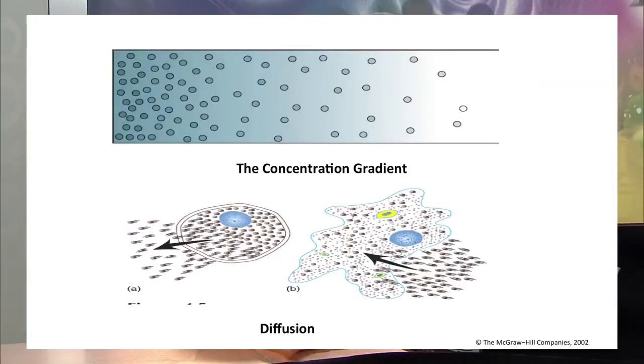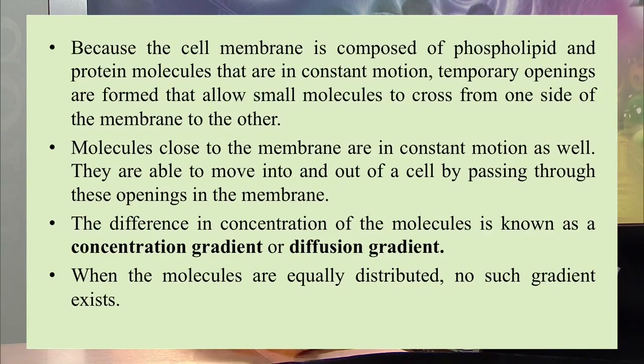The cell membrane, we know, is made up of phospholipids and protein molecules. The molecules are in constant motion, because temporary openings are formed that allow small molecules to cross from one side of the membrane to the other.